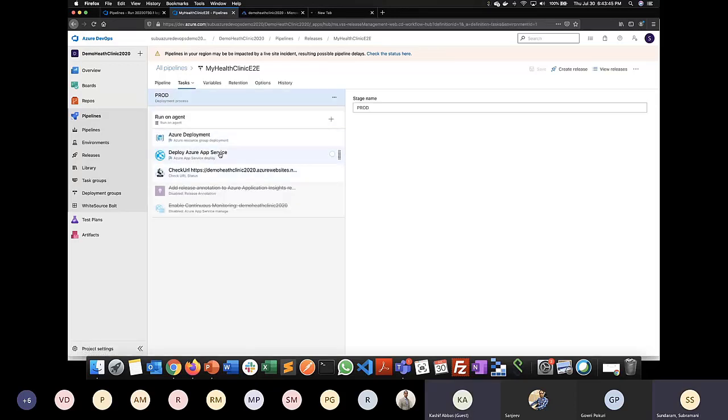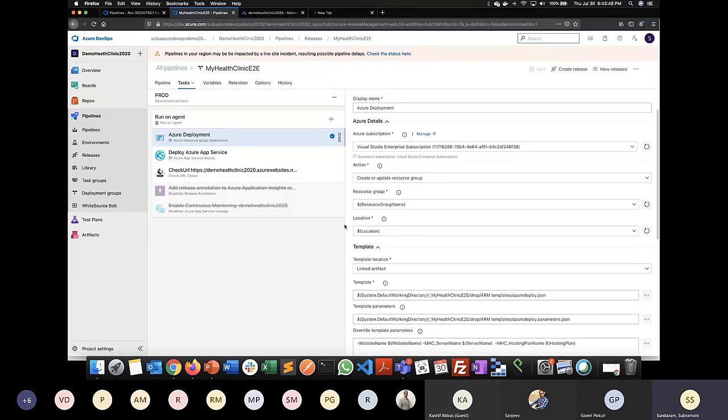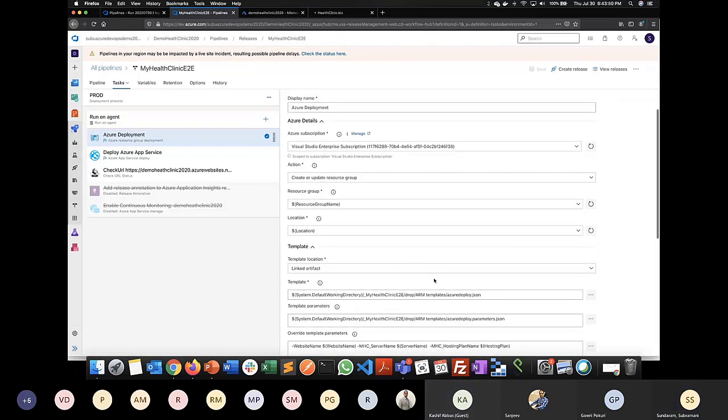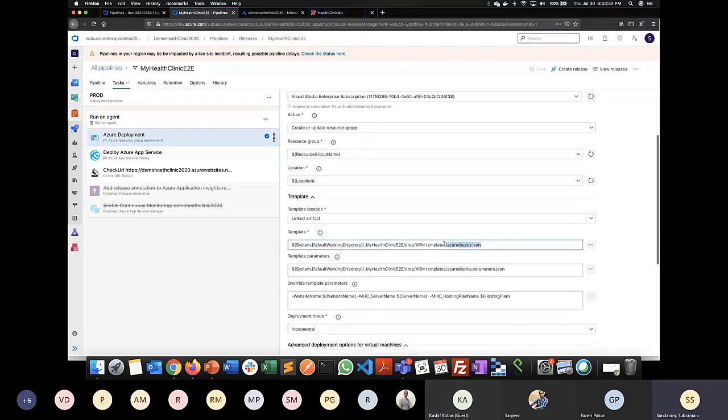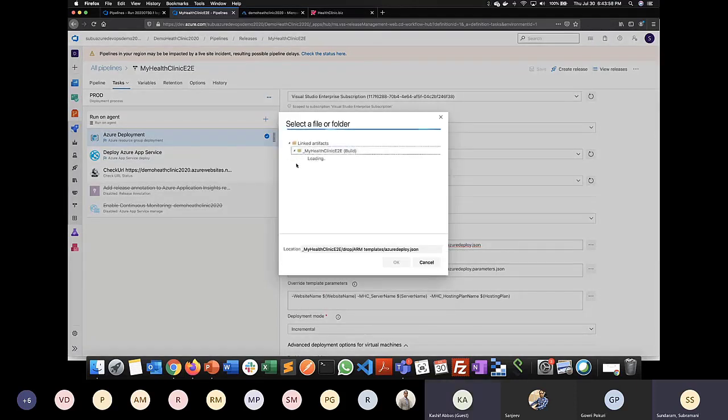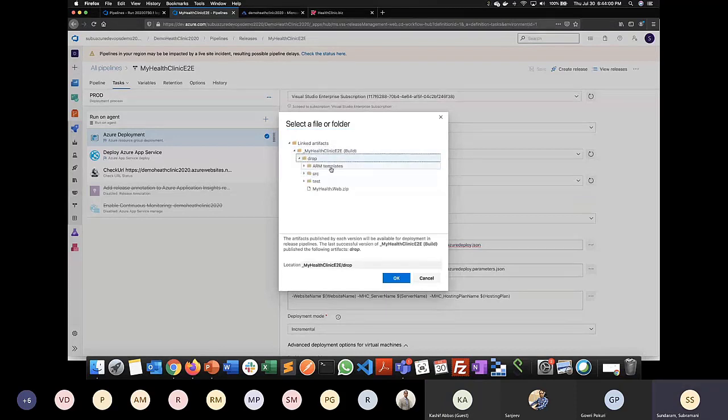Here is where I'm trying to link my JSON templates. This is a template. Here I'm trying to take the artifacts. This artifacts is coming from my build, right? So in the ARM templates, I am first taking it as a JSON file. This is my main file.